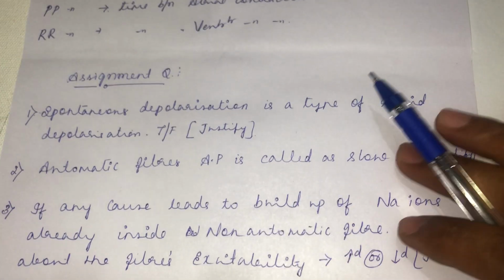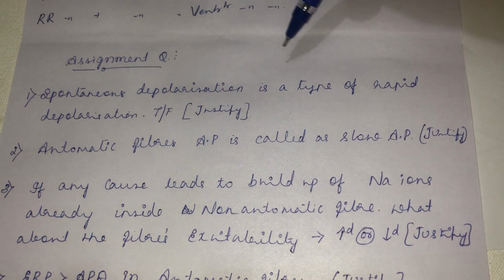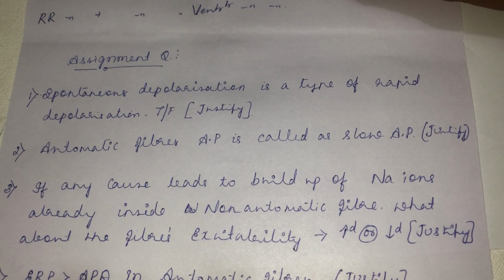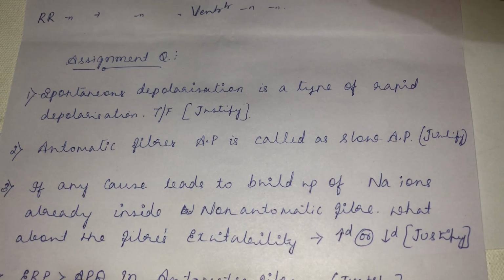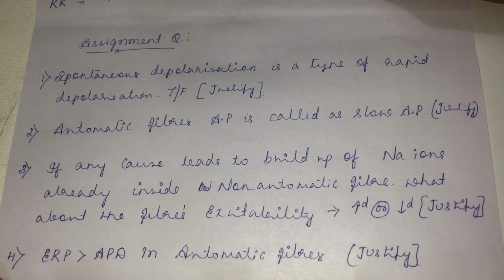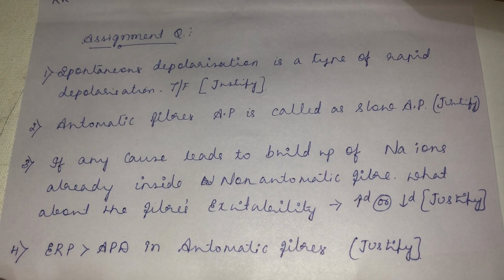Now the assignment questions. Spontaneous depolarization is a type of rapid depolarization. True or false? Justify. The automatic fiber's action potential is called a slow action potential. Justify.